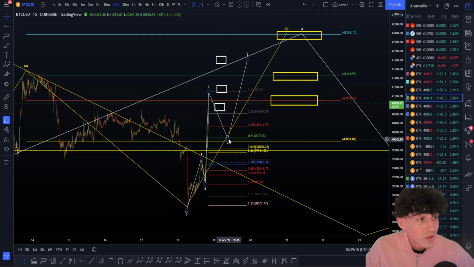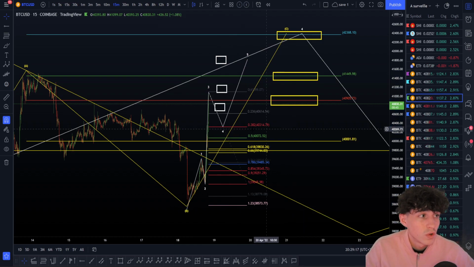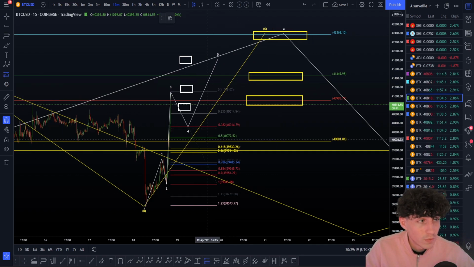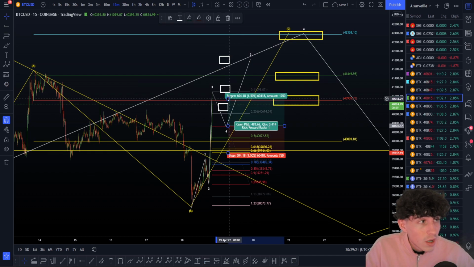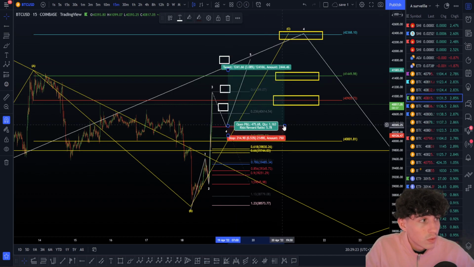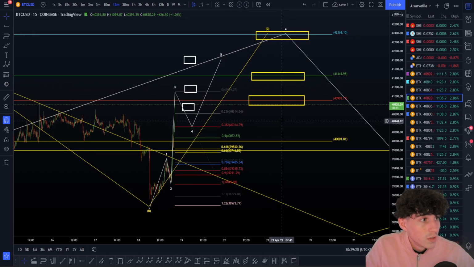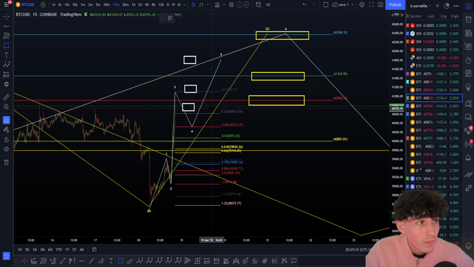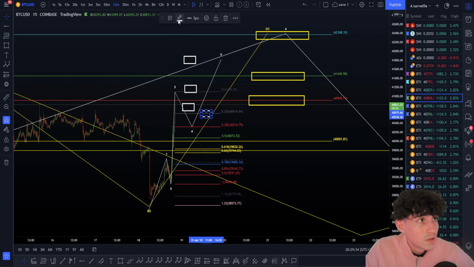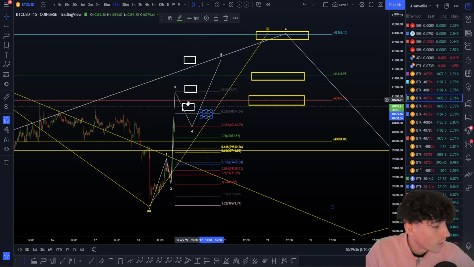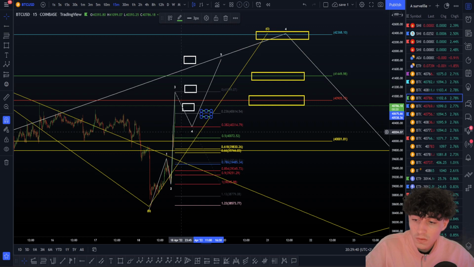It really depends on the time, but in terms of probabilities, we have more chance to stop on the 38.2. So if you want to try to look for a long, for example, not saying go long here, but you can look for a long around there or around the 23.6. I'm going to add green squares here. The thing is, I don't like to add this now because I don't know if we have done the wave 3 or not. I don't know if we have done that yet. So if you have to look for a long for now, if you have done the high, this is the, all right, sorry about that.